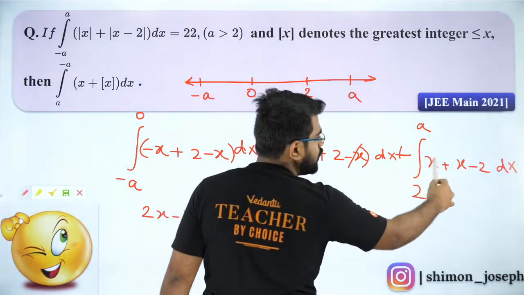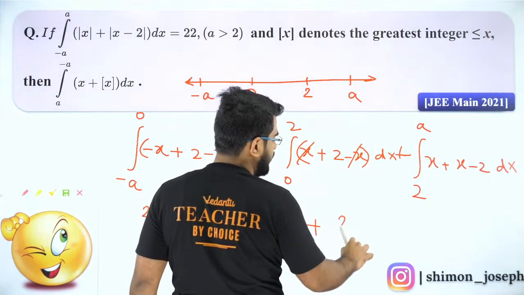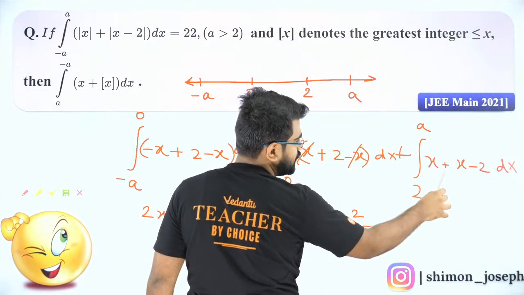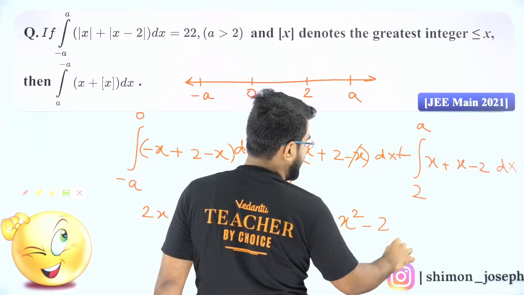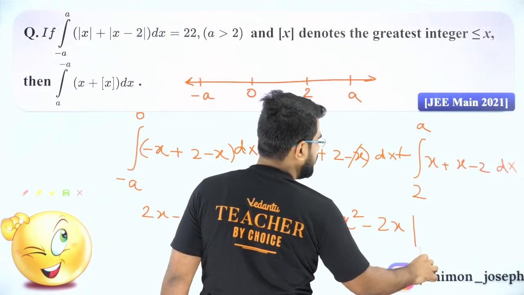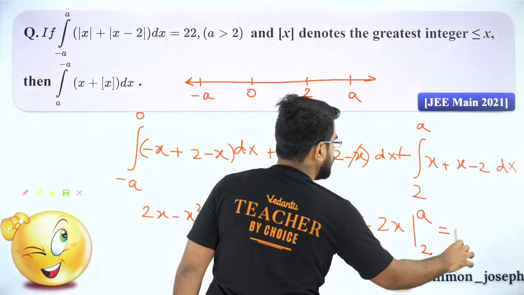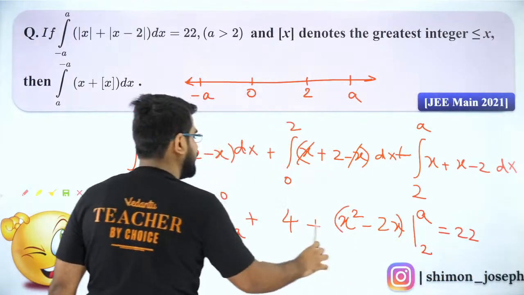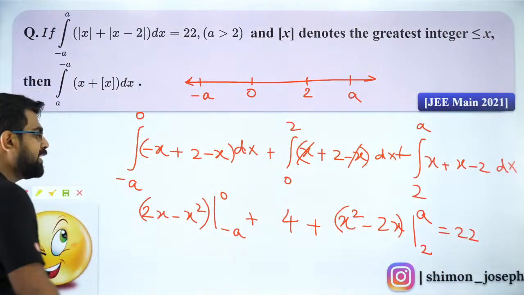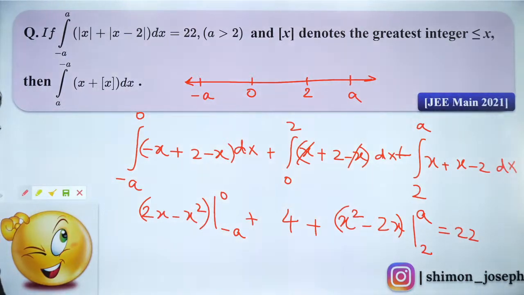Plus, this will be what? 2x minus 2. So it will be x square minus 2x, and that will be from 2 to 8. Now that is equal to 22. Is that correct, my dear children? Everybody, are you all clear with it?